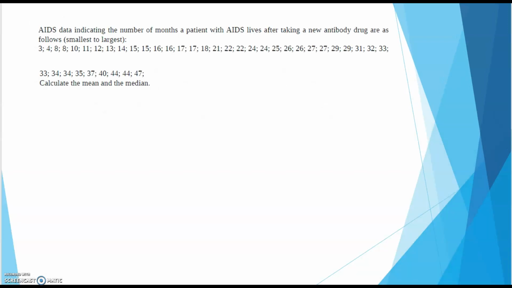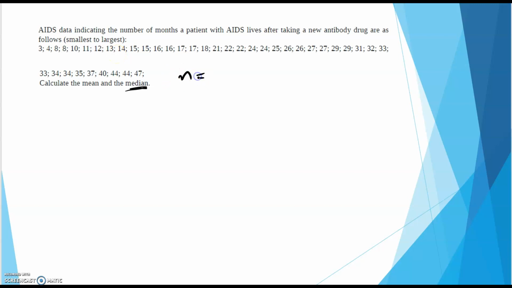This problem, I'll go ahead and tell you there are 40 different values right there. I would use the median locator because we don't worry about the mean. We're just going to find the median. To find out that there were 40 numbers, you could go ahead and just count them since it doesn't tell you. I'm just going to go ahead and tell you.